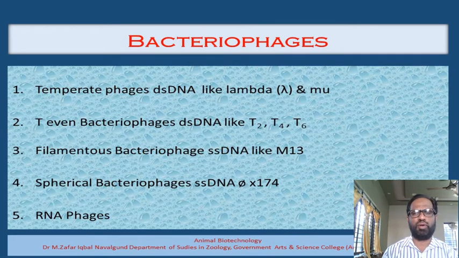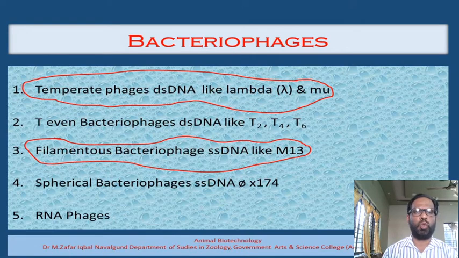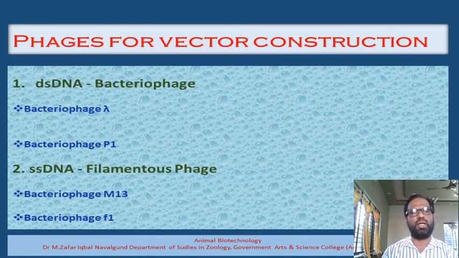Out of these different types of bacteriophages, we are only interested in 2 groups for the construction of the cloning vector. The first one is the temperate bacteriophages, and the second one is the filamentous bacteriophages. As I already said, the temperate bacteriophages have a double-stranded DNA molecule, and popular examples are Bacteriophage lambda, Bacteriophage mu, and Bacteriophage P1. The second category, which is important for us to develop cloning vectors, is the filamentous bacteriophages. All of them have a single-stranded DNA molecule. In this video, we will concentrate on the construction of the cloning vector based upon the Bacteriophage lambda.